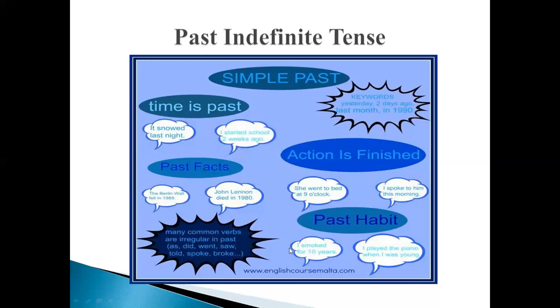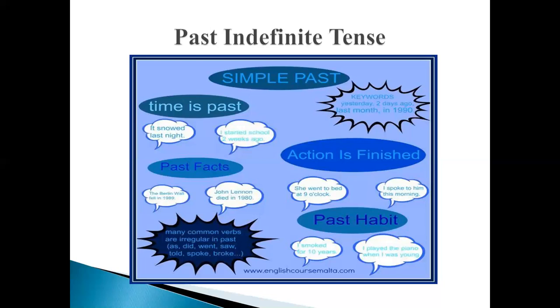And as we know, it can be any past habit as well. For example, I played the piano when I was young. So it was the habit of the person in the past. Therefore, simple past will be utilized to translate these kinds of sentences. So this was about the usage and the recognition.